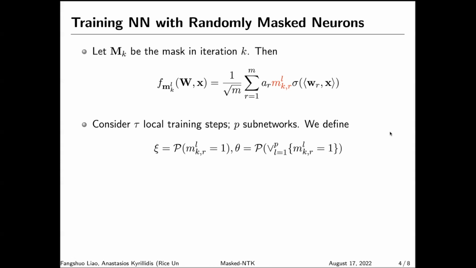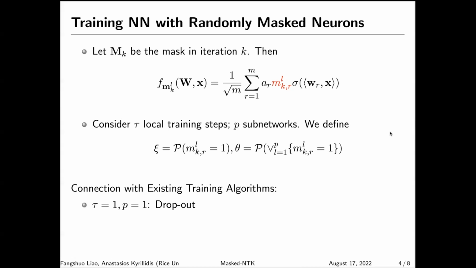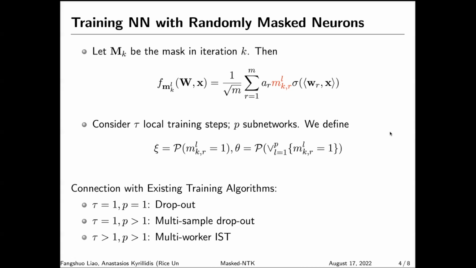But our framework also connects with other existing methods. For generic c, when the number of local training steps tau is 1 and the number of subnetworks p is 1, we get the dropout algorithm. When tau is 1 and p is greater than 1, we arrive at the multi-sample dropout. And when tau is greater than 1 and p is greater than 1, we have the multi-worker IST, the independent subnet training, which is a novel distributed training algorithm.